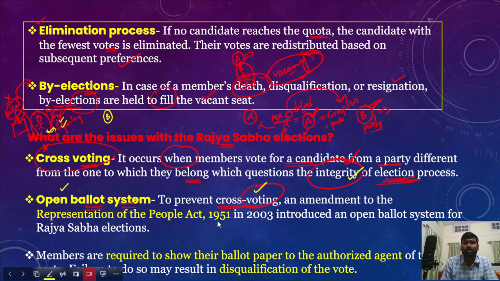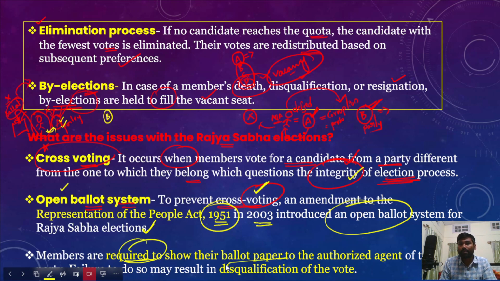An amendment to the Representation of People Act 1951 was made in the year 2003, and that has introduced the open ballot system for the Rajya Sabha elections. This open ballot system would prevent cross voting in the Rajya Sabha elections. In the open ballot system, the members are required to show their ballot paper to the authorized agent of the political party.